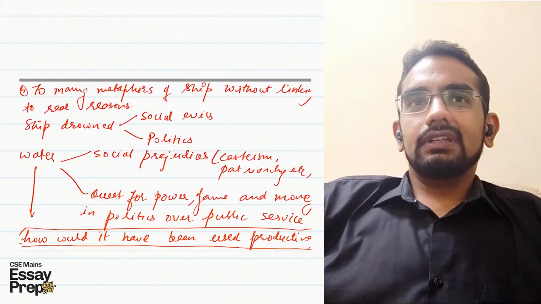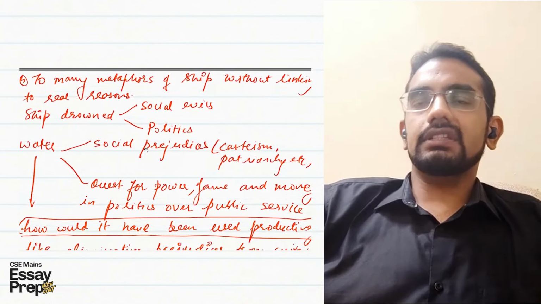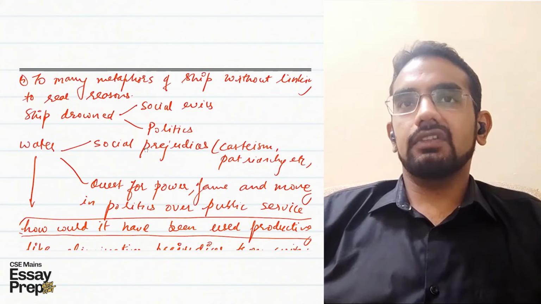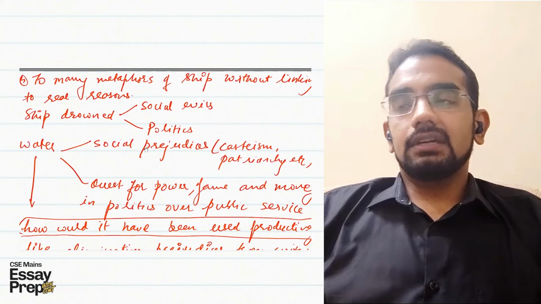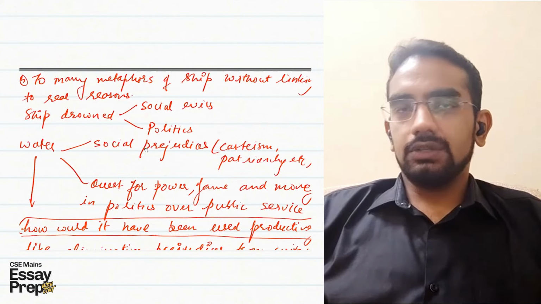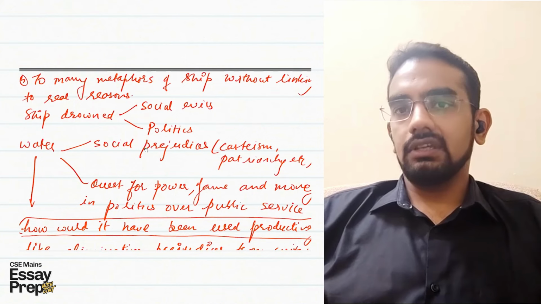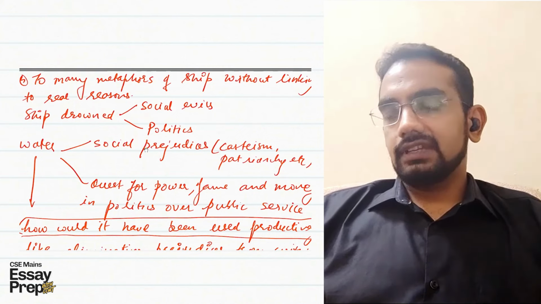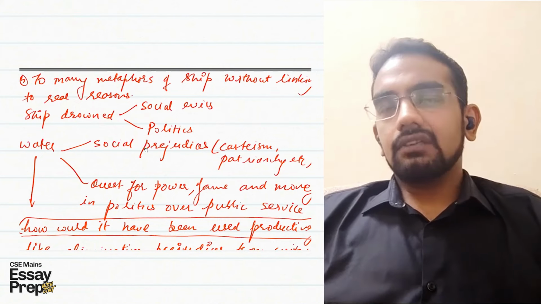Then I found that there were too many metaphors of ship without linking to real reasons. Like you mentioned that the ship of India, the ship of this, the ship of that. But I would have expected in the topic or in the body of the essay that, okay, you are using the metaphor of ship, you are using the imagery of ship, so XYZ thing is ship, that is okay. But then if it is failing, then why is it failing? Why is it sinking? And you have to link it with the water that is around it.